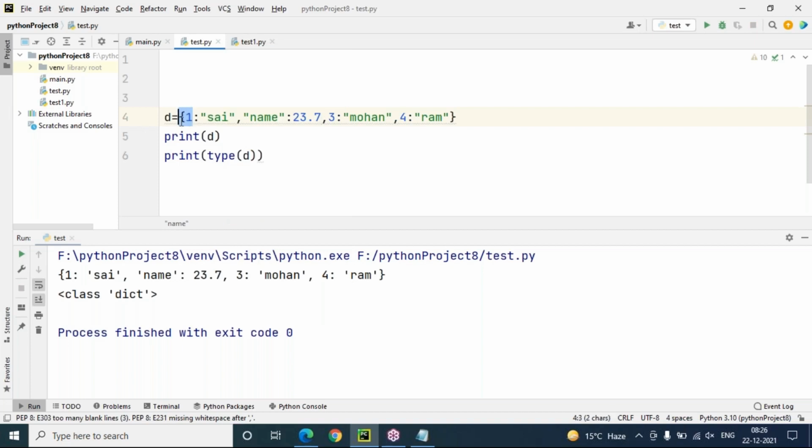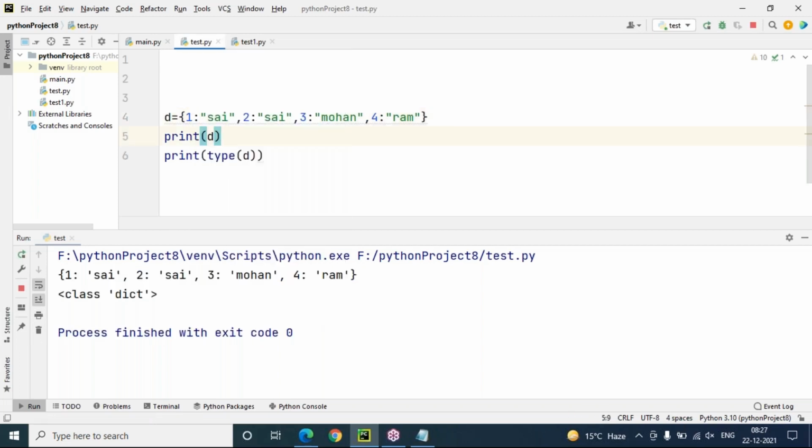But make sure that keys are unique, and values need not be unique. Duplicate values are also possible. For example, in this case, you can see ID number 1 is Sai name, ID number 2 is also Sai name. Both names are the same, but their keys are different. It's possible. This is basic dictionary information. We need to discuss more functionalities on dictionary, but not right now. Later we'll discuss.